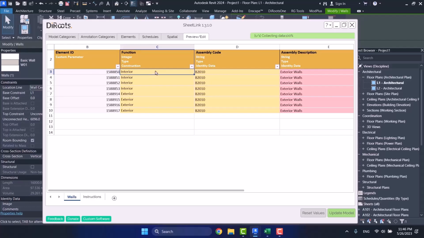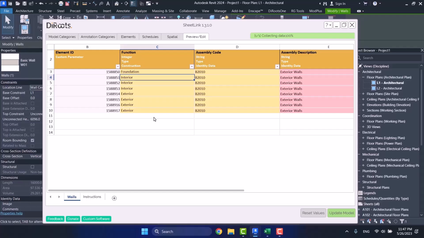I double click on it, and I set it, for example, on foundation. Here, I have changed a type parameter. When you change a type parameter, it will change for all those walls. Well, is that right?